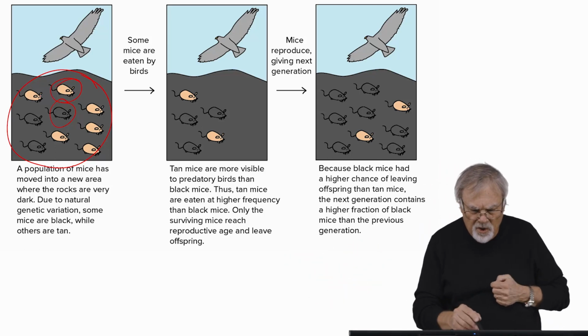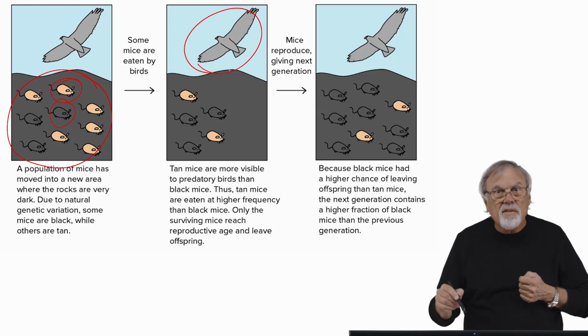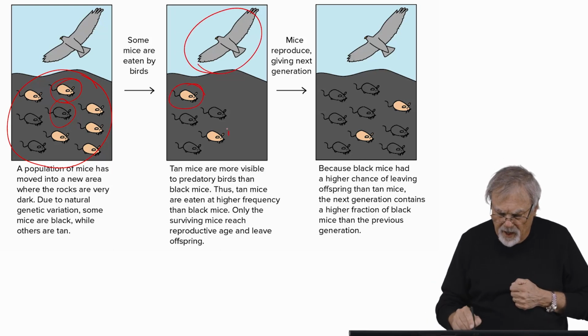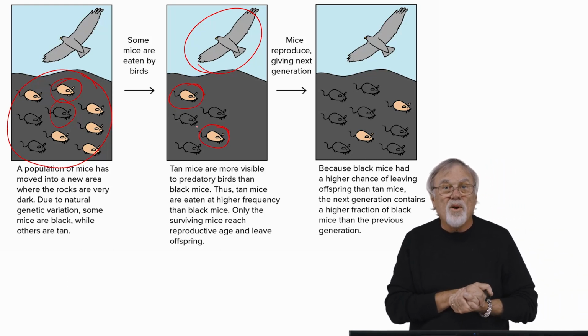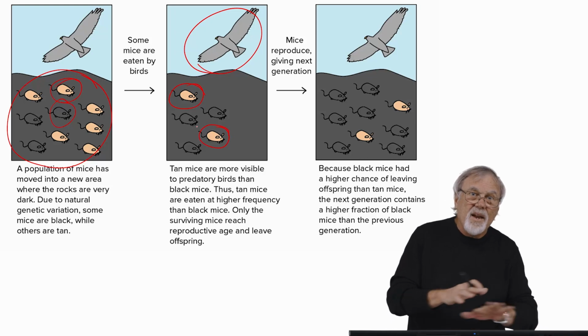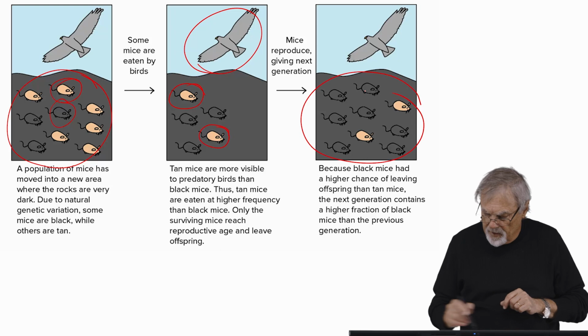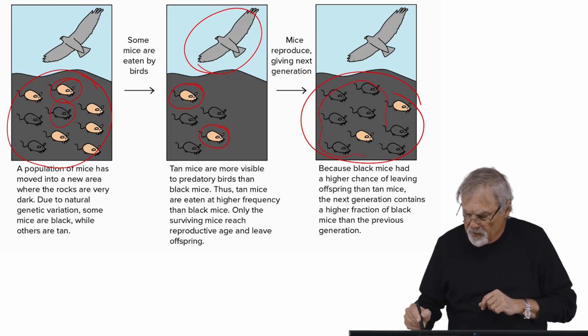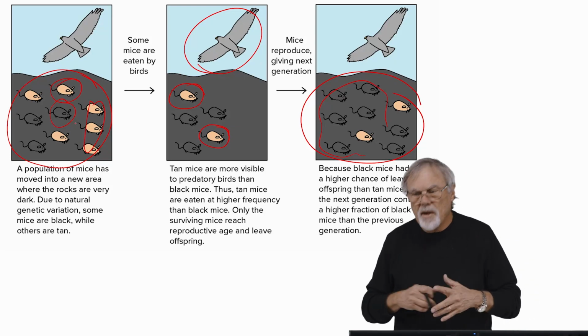But as they're out there exposed to the environment, there are predators. And the light-colored ones are more easily seen, so they're more heavily predated. Then the ones that survive, they reproduce. And in the next generation, what you find is a shift to more of the dark forms and fewer of the light forms. That's evolution by natural selection.